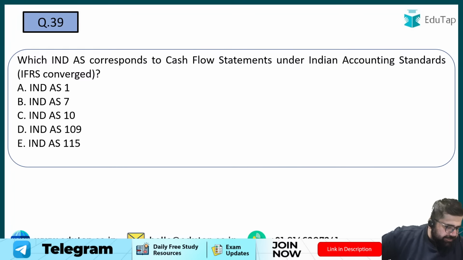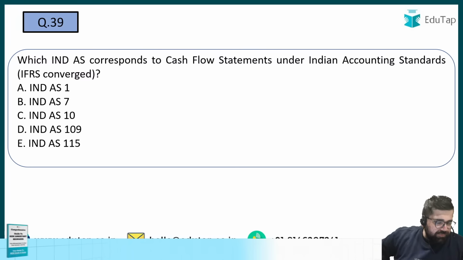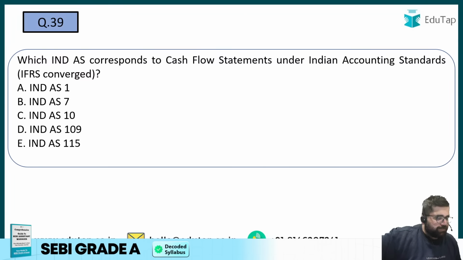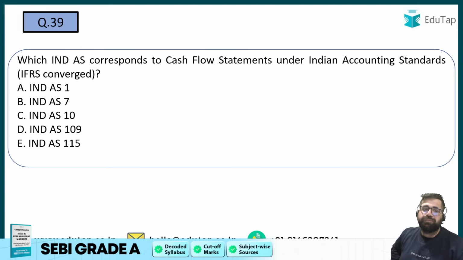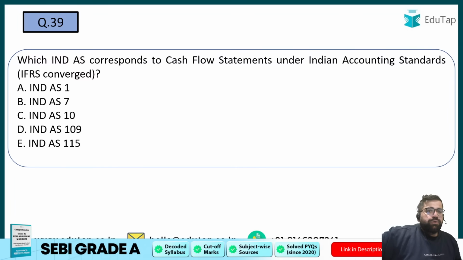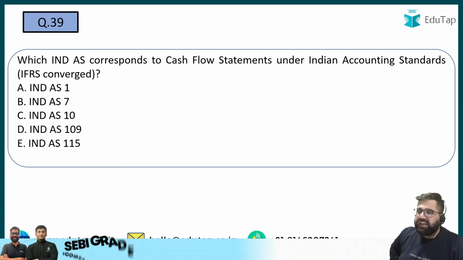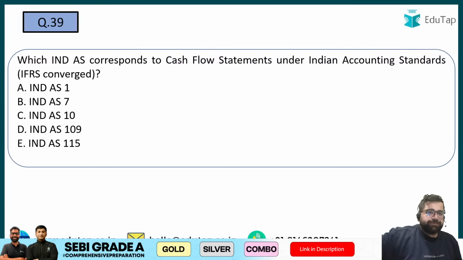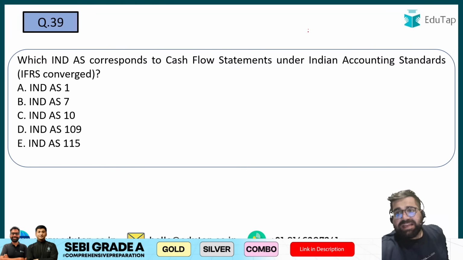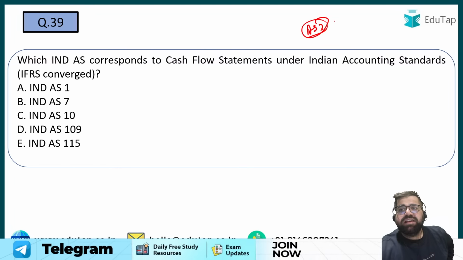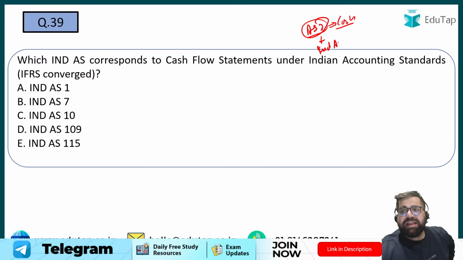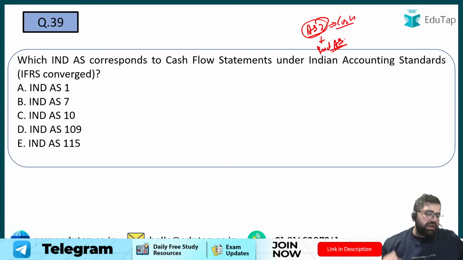39. Yes, goodwill and patents both are intangible. Mining rights are also intangible. Which Indian accounting standard corresponds to cash flow statement under Indian accounting standards? Now, as per AS3, accounting standard 3 talks about cash flow, but the question is asking you regarding Ind AS.